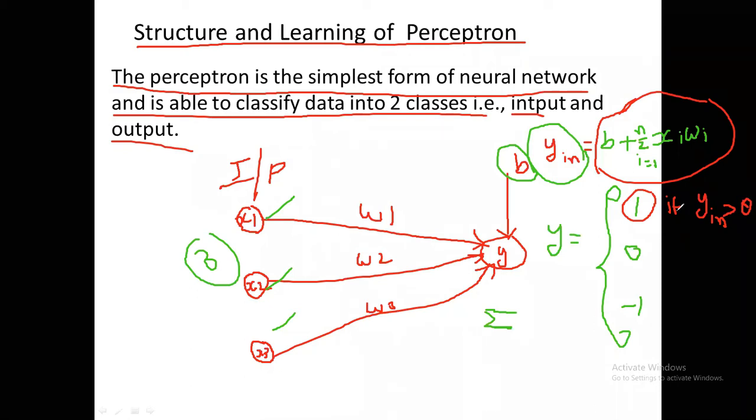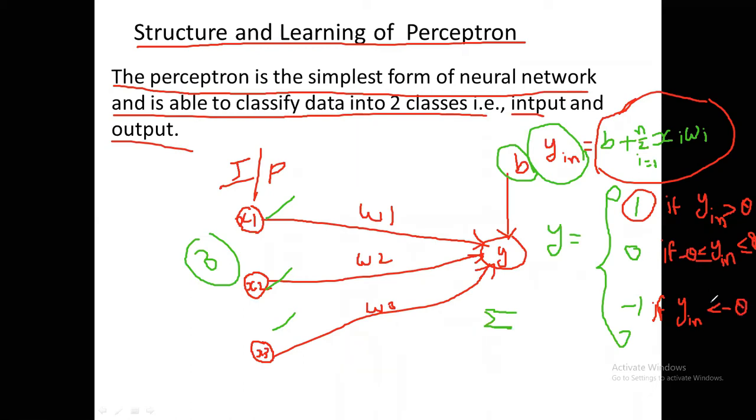If y in is greater than this target, then the output is 1. If this y in is less than or equal to theta and greater than or equal to minus theta, then it is 0. When it is minus 1, this y in is less than minus theta.